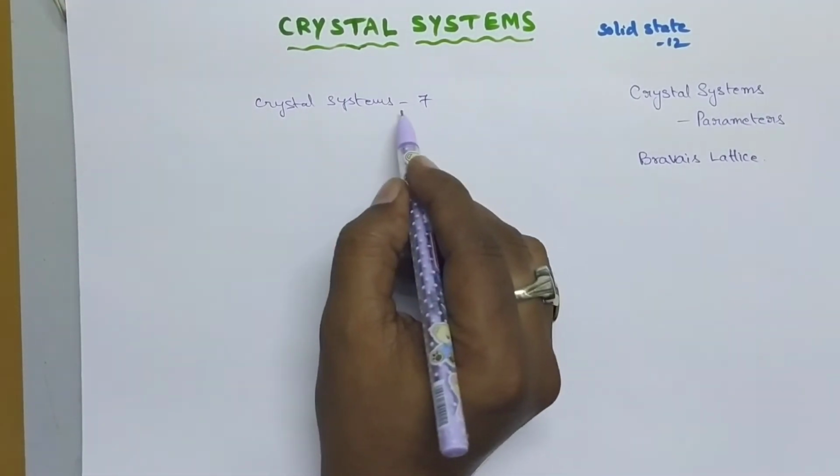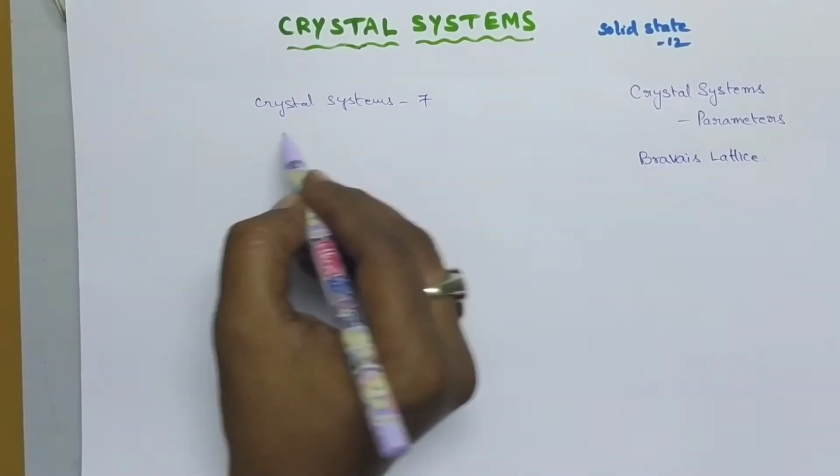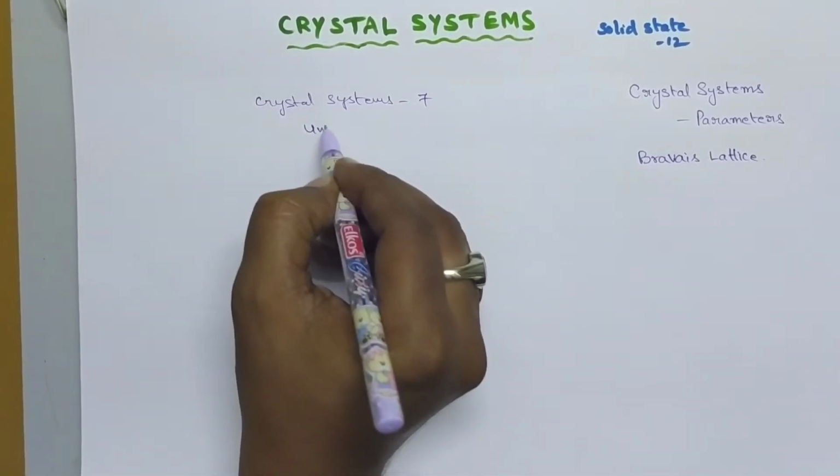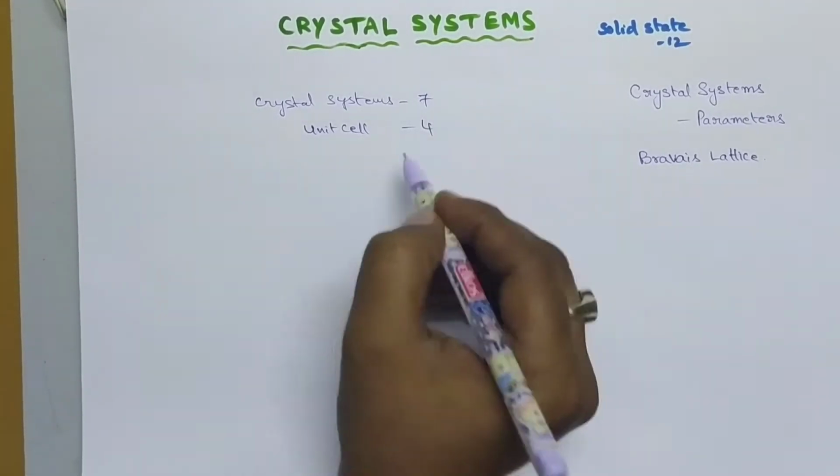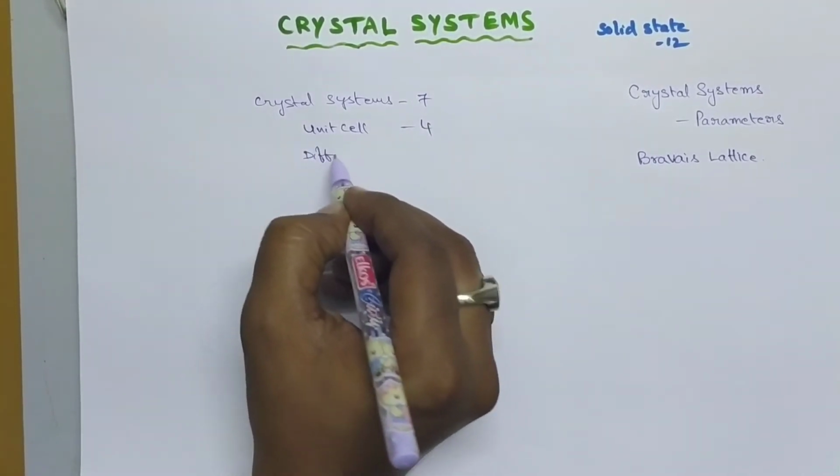So these 7 different types of crystal systems are arranged with 4 types of unit cells in 14 different ways.